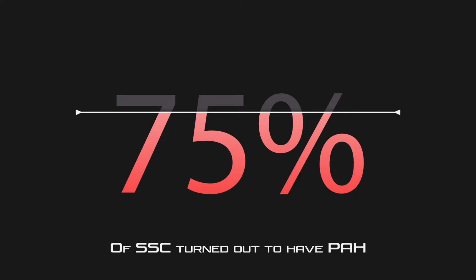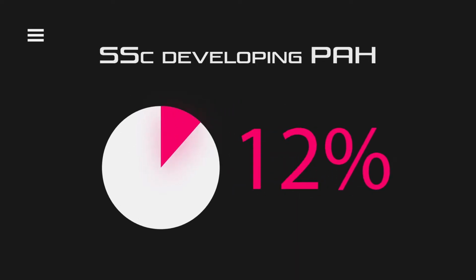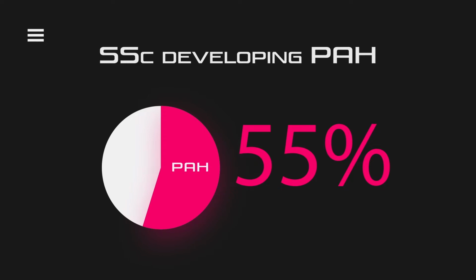Patients with systemic sclerosis have an early onset of developing PAH. 55% of systemic sclerosis patients develop PAH within 5 years. Patients with systemic sclerosis who develop PAH mostly carry a worse prognosis.